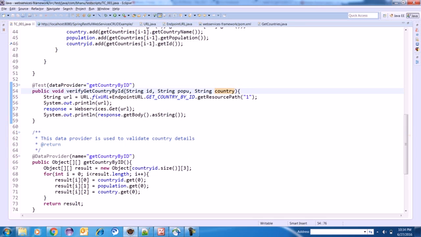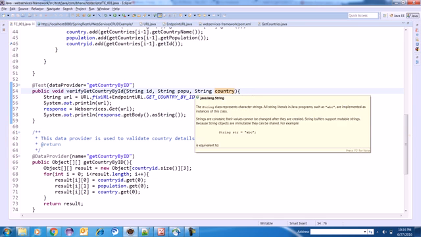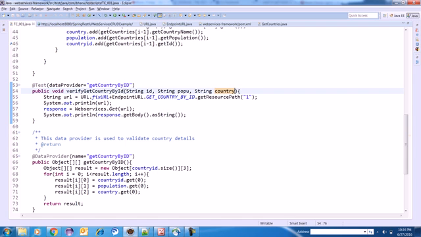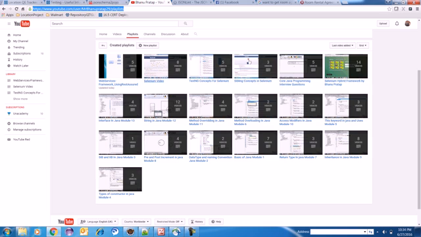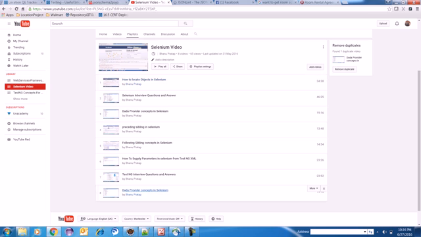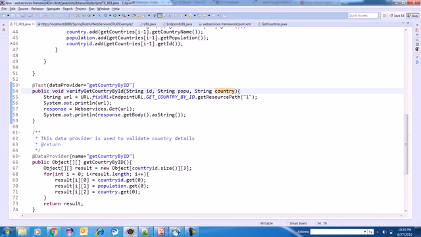So since my data provider has three columns, I have to make these three arguments to my test, and this basically comes from the TestNG concept, not Selenium. If you don't know how to work with data provider, I have made one video. If you go to my Selenium videos and click on that, you will have something called data provider concept in Selenium. Please watch this video if you are not aware of data provider. So this is done.